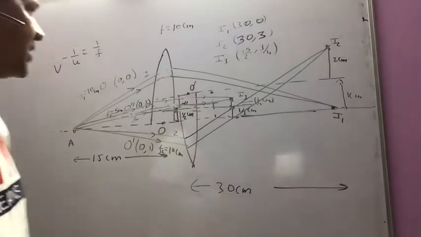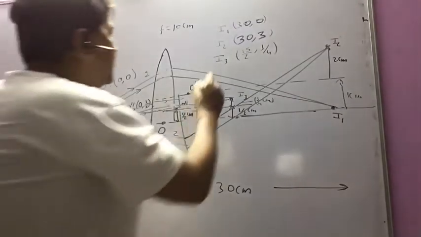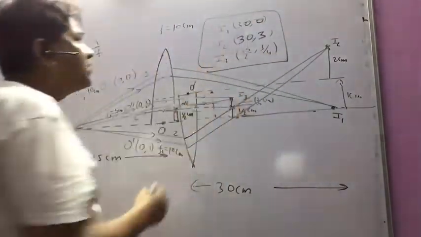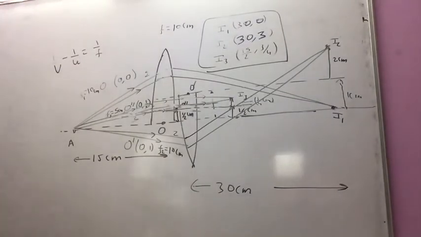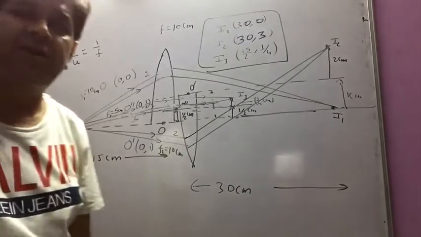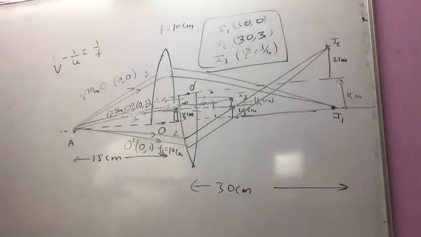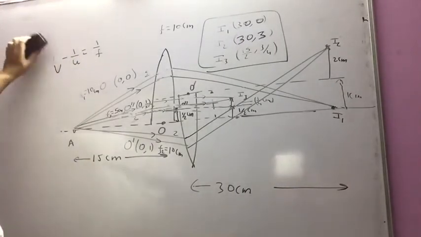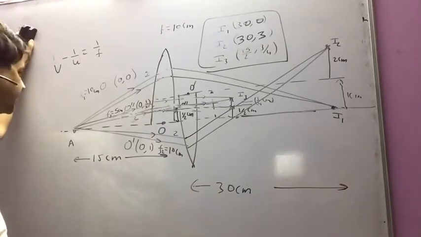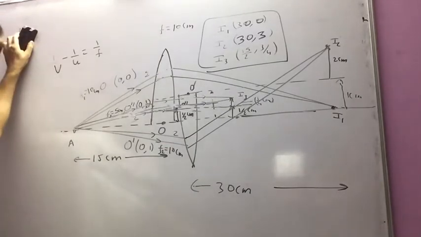So I hope this is clear. Finally, this is the answer of this question. So I1 is this, I2 is this, I3 is this. So this was the solution of day 6, and now I am moving to the problem of day 7.